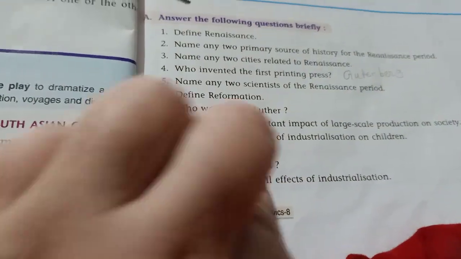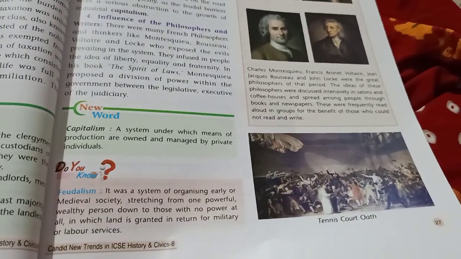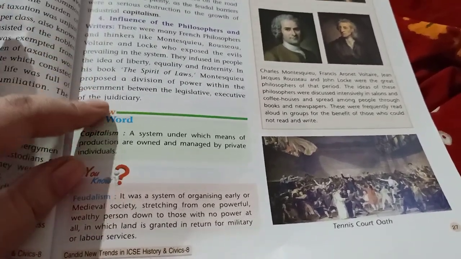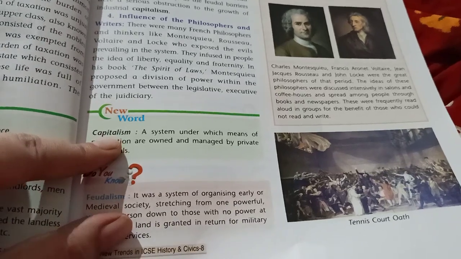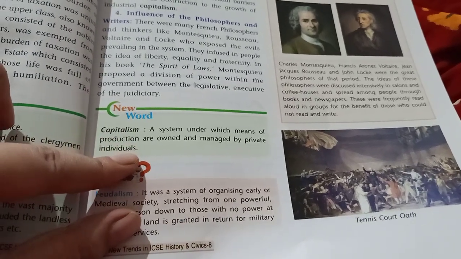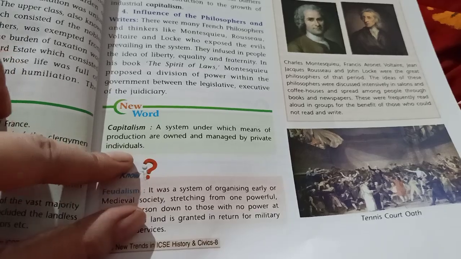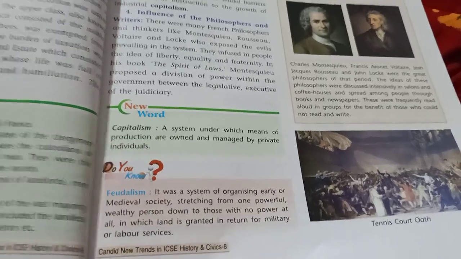Next is define capitalism. This question answer, question number 10, you can find by turning to the next chapter. Here you see page number 27. Here in the new word, a definition has been given. Capitalism, a system under which means of production are owned and managed by private individuals.